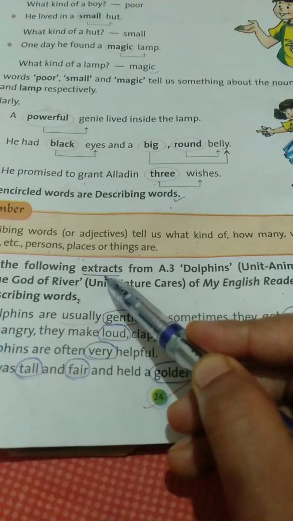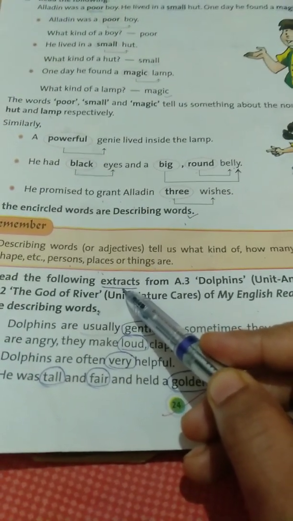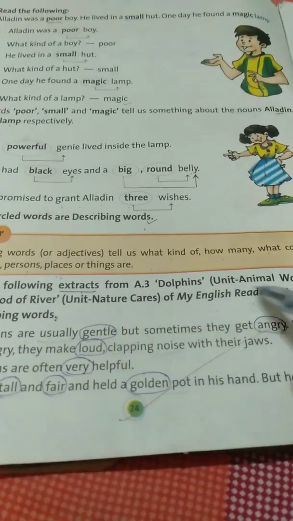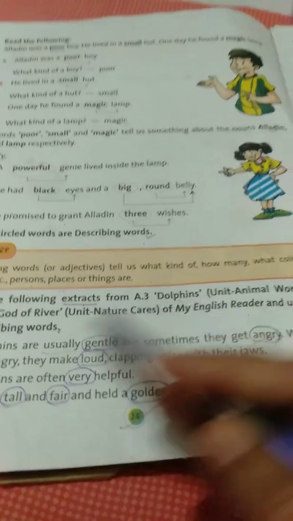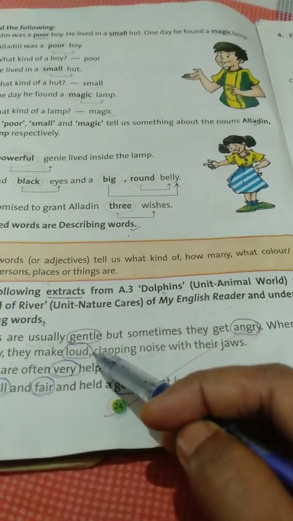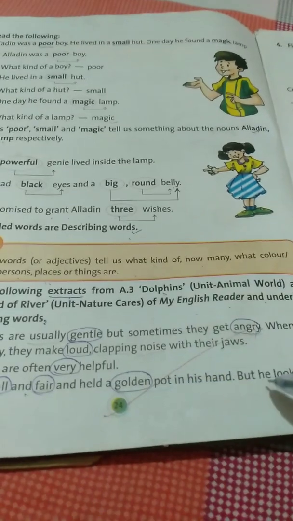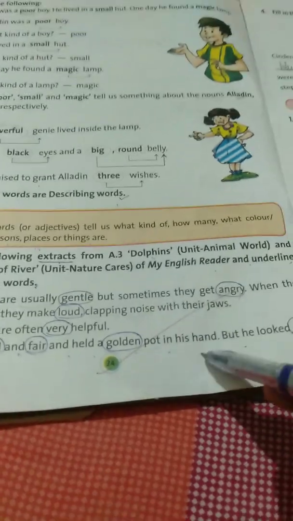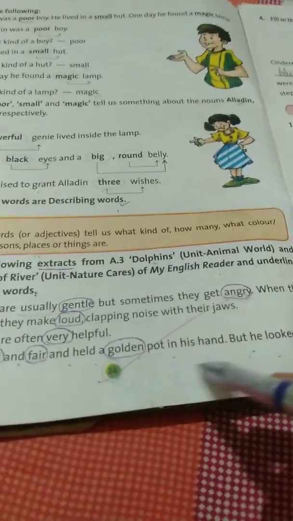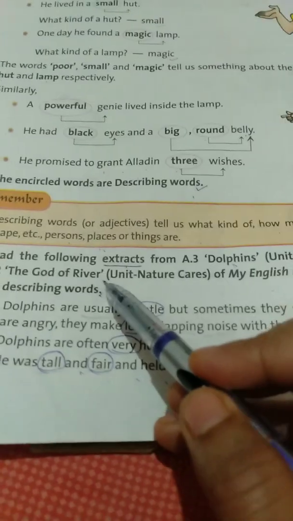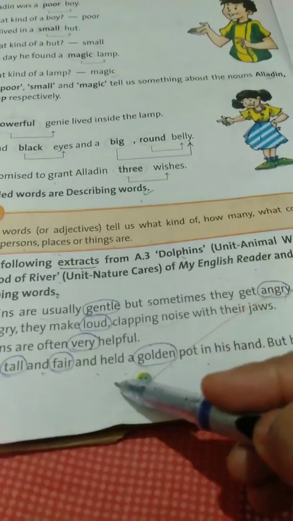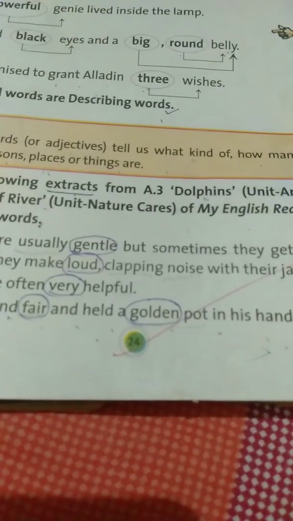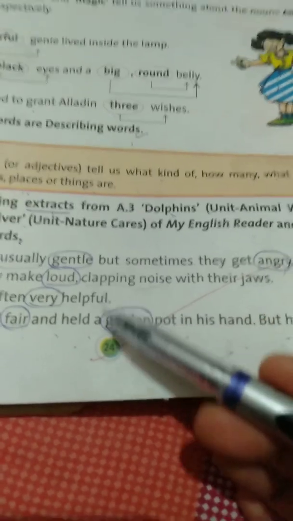Extracts are statements that we take from any story or any poem. For example, we already read the chapter Dolphins and these lines are taken from that chapter, Dolphins. And the second one is the extract, he was a tall and fair and held a golden pot in his hand but he looked sad. So this one is taken from the story The God of River. We have to read these 2 extracts and we have to underline the describing words from these 2 extracts.